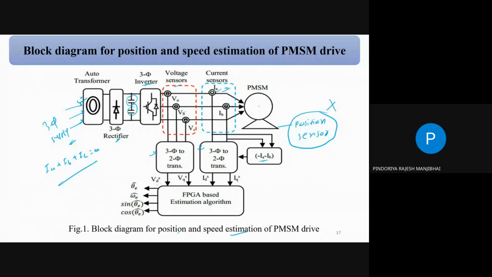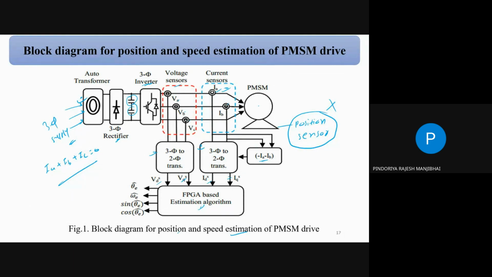So yes, we have DQ voltage quantity as well as DQ current quantity, correct? Once we have voltage and current quantity in the D and Q axis, we can say the D and Q axis are nothing but DC quantities. Then this DC quantity signal we can give to our control algorithm, our controller, correct? And every controller works for DC, not AC.